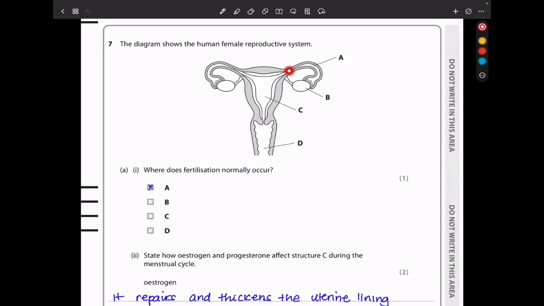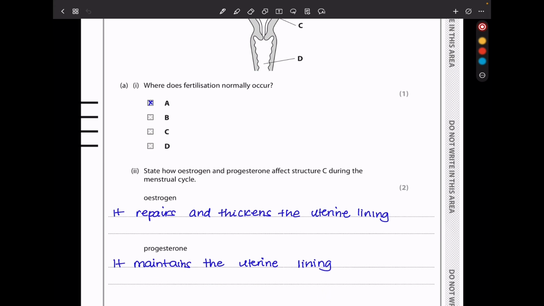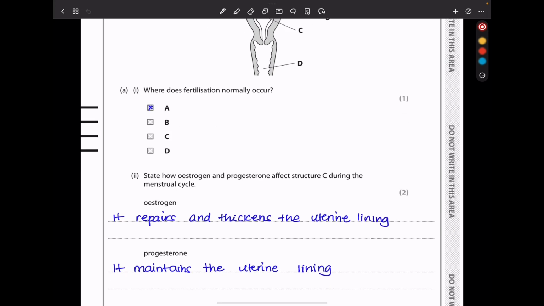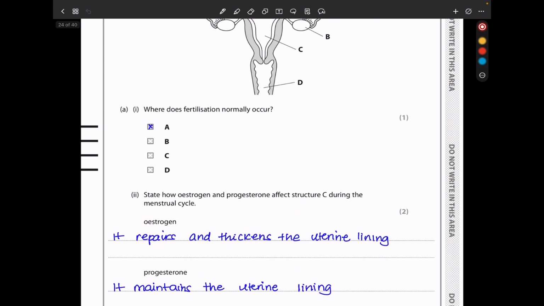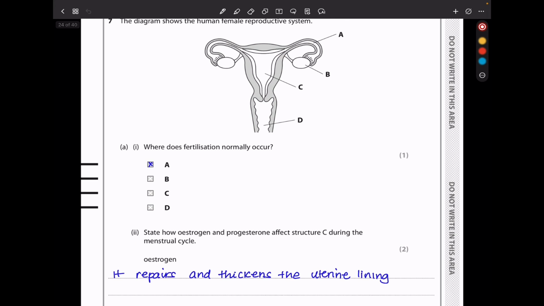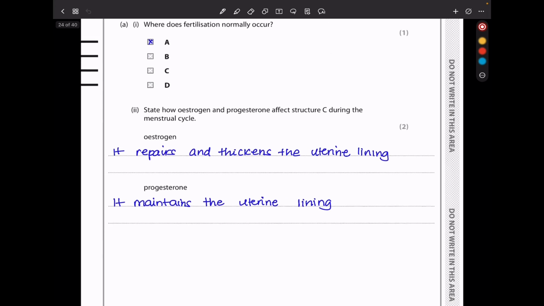Fertilization is going to occur in region A, which are the oviducts, or some people say the fallopian tube. Next they say, state how estrogen and progesterone affect structure C during the menstrual cycle. Structure C, that is where we have the uterus. So estrogen is going to cause the thickening as well as the repair of the uterine lining. And then progesterone is going to maintain whatever has been thickened to ensure that it prepares for pregnancy.